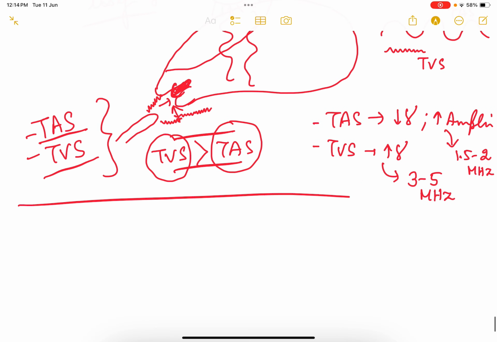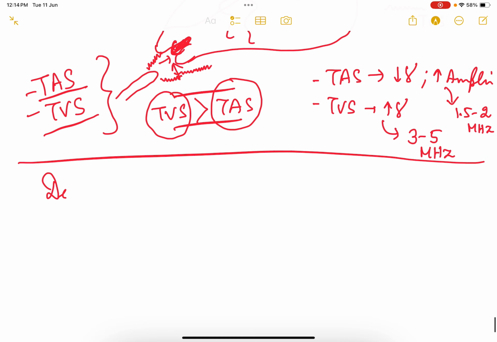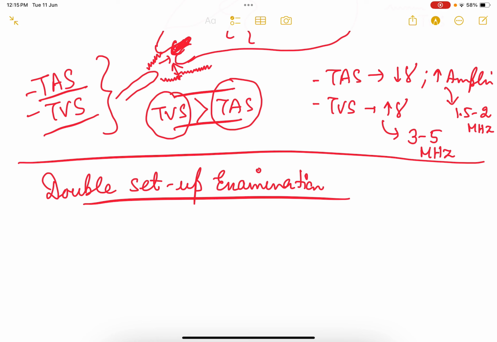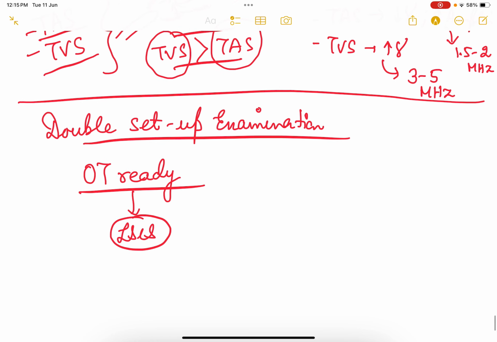At the same time, if you do not have an ultrasound, if you are in a PHC, then you can do a double setup examination. What do you mean by double setup examination? Very, very important. Sometimes questions come. In a double setup examination, you keep the OT ready, so that if there is bleeding, I will take her up for immediate LSCS. The anesthetist will also be ready. The neonatologist will also be ready.